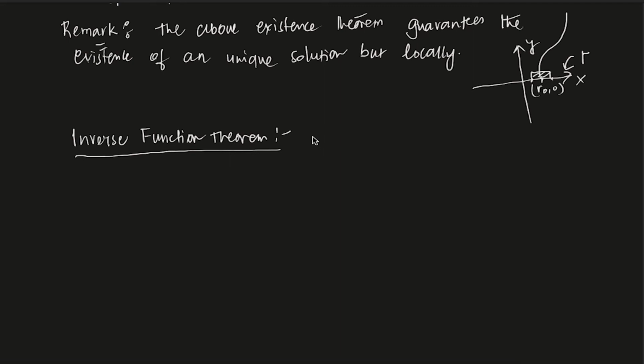So what it says is this. We are basically talking about a vector field. Let's say f is from Omega, a subset of R^n, to R^n, be a C1 map. Please remember, the inverse function theorem is always between the same dimensions, R^n to R^n.